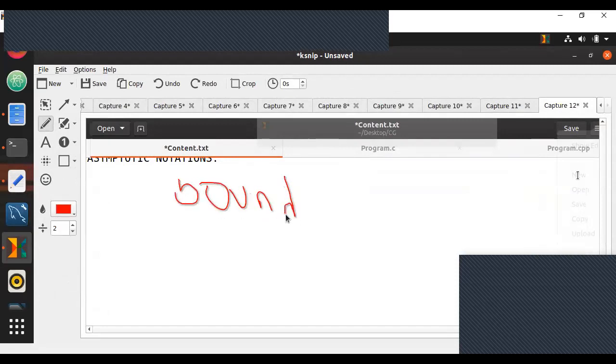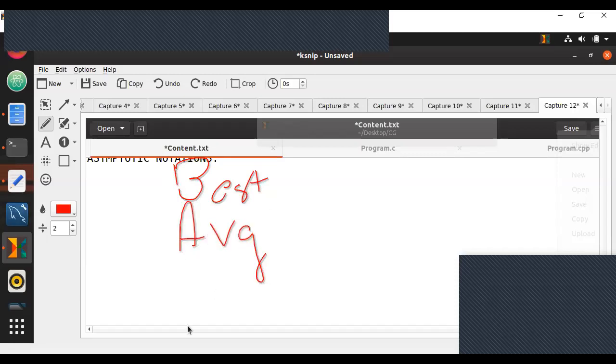We use a boundary concept here to find out how long your program takes. Those boundaries are measured in three types: best case, average case, and worst case. The one that we always need to know is the worst case.